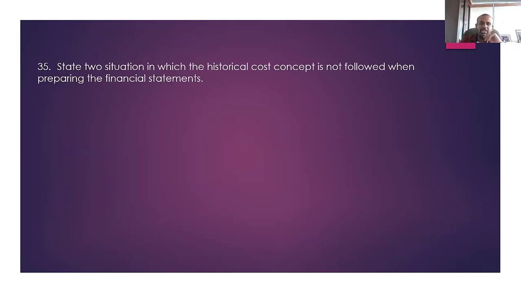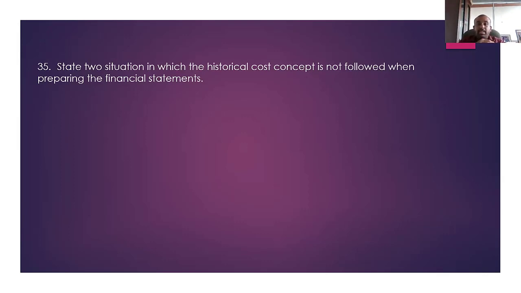State two situations in which the historical cost concept is not followed when preparing the financial statements. This idea we could also get from an earlier question in the paper, which asked: general purpose financial statements are always prepared on what basis? Historical cost basis, right? But when you are revaluing assets, or when stocks are recorded at lower of cost and net realizable value, you don't follow the historical cost concept. That means you can't say that general purpose financial statements always follow the historical cost concept, right?